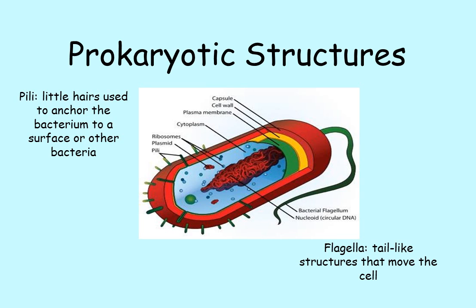Prokaryotes have a pretty traditional cell structure. They aren't as complex and don't have as many organelles as eukaryotes, but they are pretty cool. Prokaryotes don't have a nucleus, so their DNA just hangs in the cytoplasm, bunched up as a ball called the nucleoid. Prokaryotes are covered by a cell wall for protection, and some have little hairs called pili. These hairs will attach a bacterium to another bacterium, or to a surface. Some also have a flagellum, which is a tail-like extension that the cell uses to move itself.